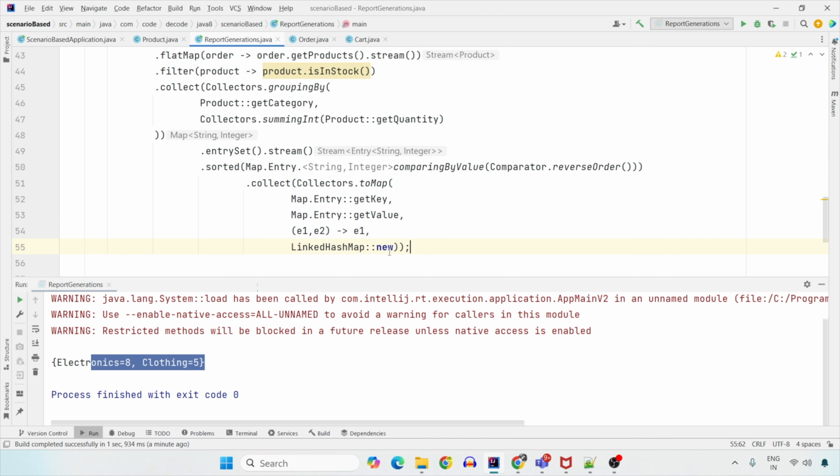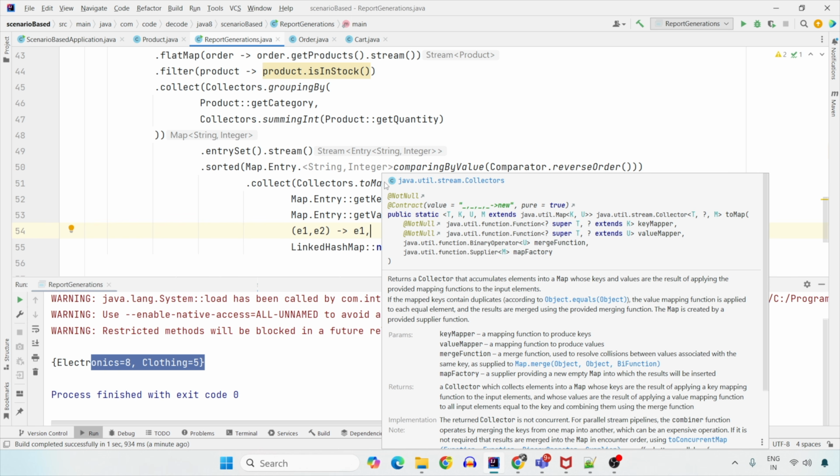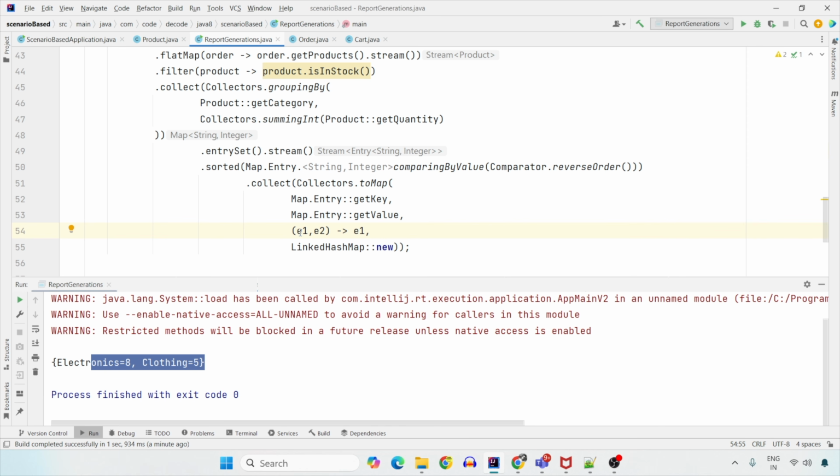If you can see here, when you go to toMap, it takes the key mapper, it takes a value mapper, and it takes a merge function. You will ask me what is a merge function. This merge function says that if there is a collision between the keys, what will you do? In that case, I said that if there is an e1 already and e2 is what is giving you a collision or duplication, keep the e1, remove the e2. So I've said to merge both of them, don't create the duplicates.